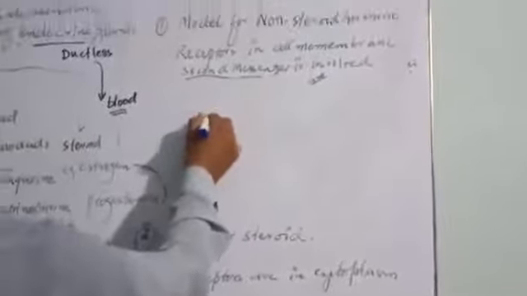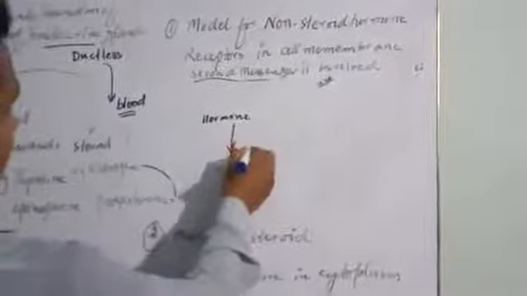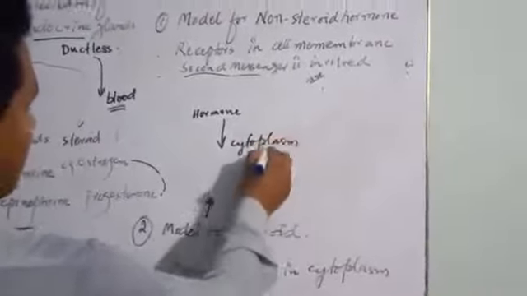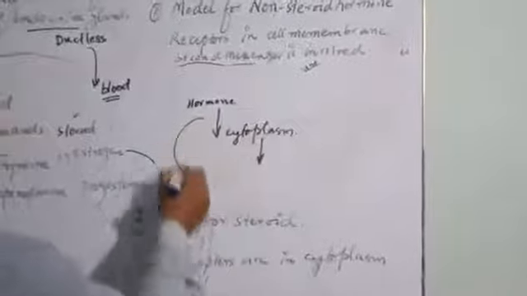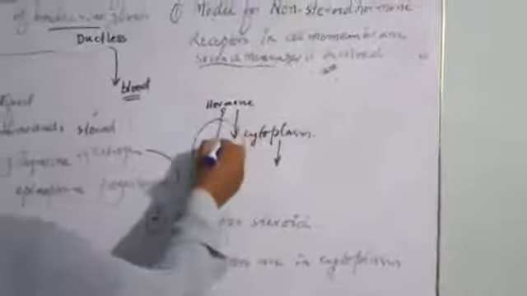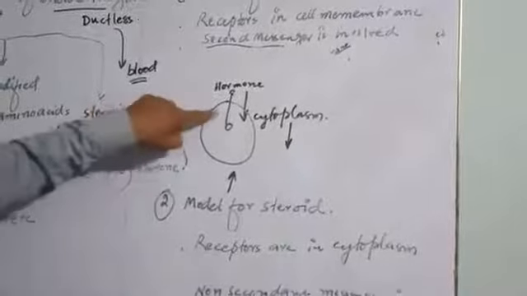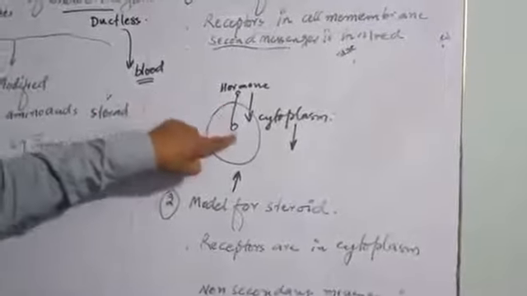The hormone enters into the cytoplasm. There are no receptors present in the cell membrane, but they are present in the cytoplasm.